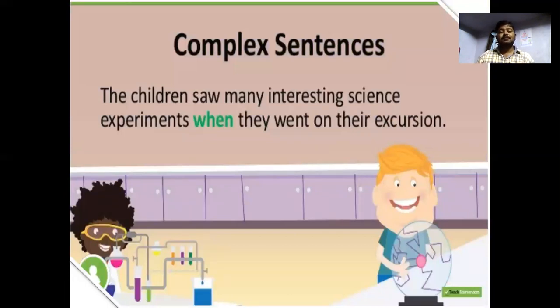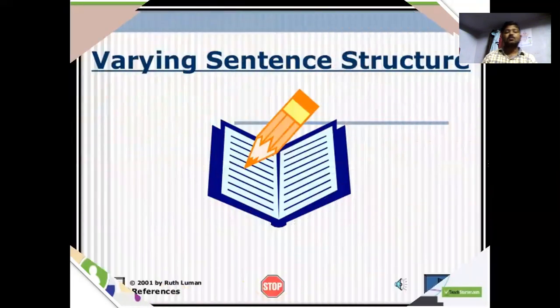The children saw many interesting science experiments when they went on their excursion. Here we can see two clauses, one dependent and another independent, and they are joined with the subordinating conjunction when.